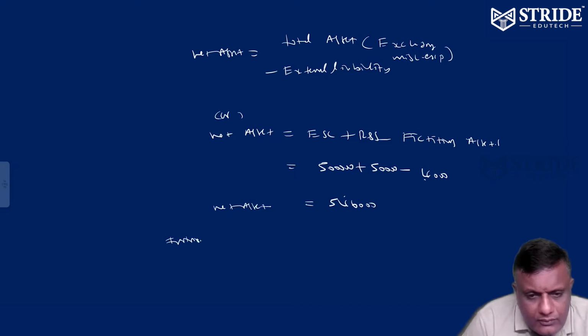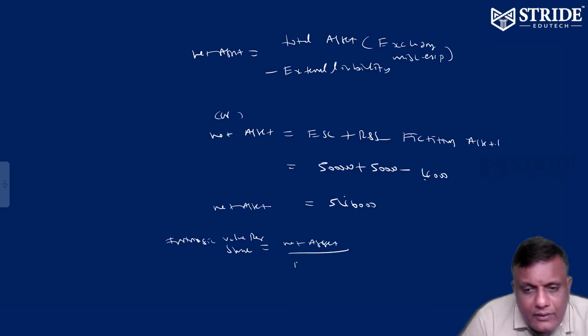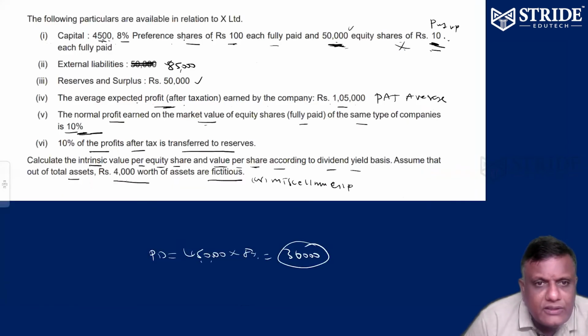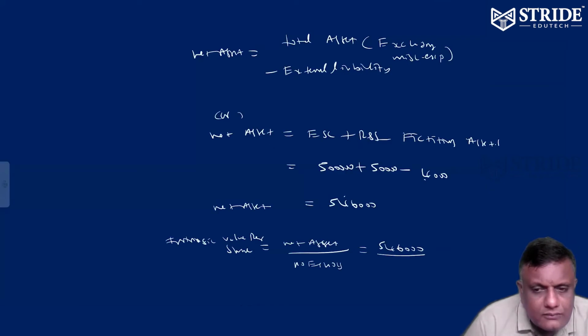So intrinsic value per share is equal to net asset by number of equity shares outstanding. You can also try this another method. 5,46,000 by 50,000 equity shares.